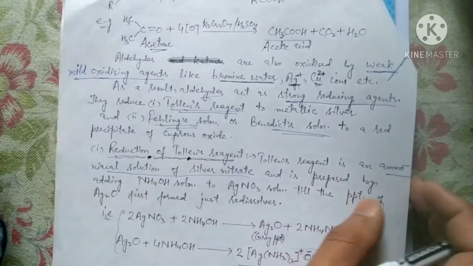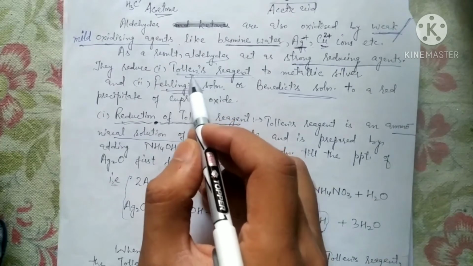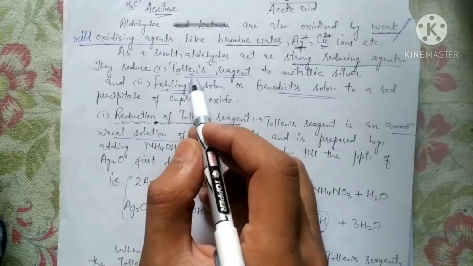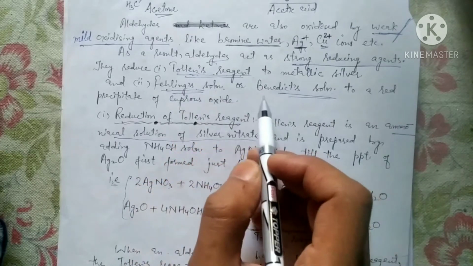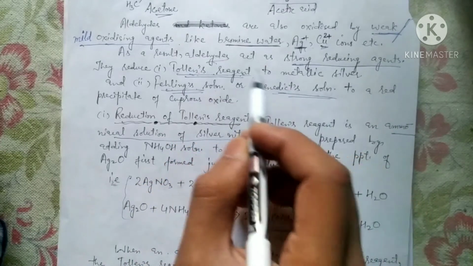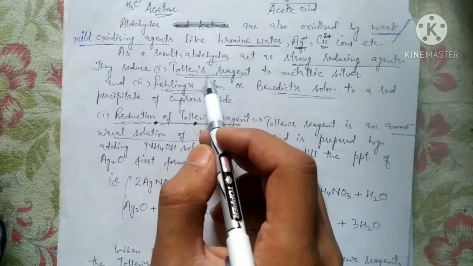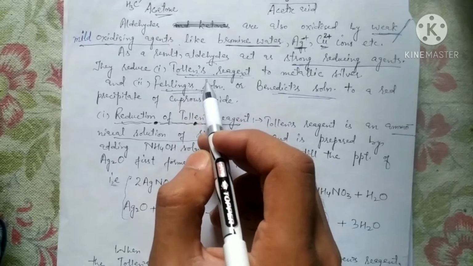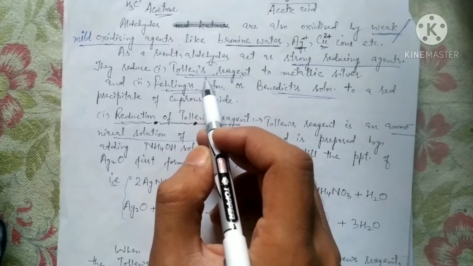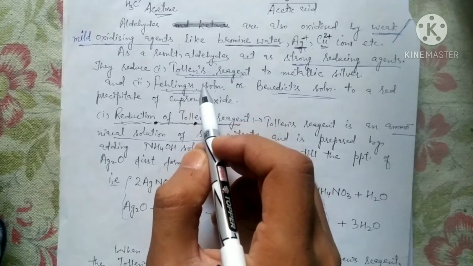We also have two well-known mild oxidizing agents: Tollens reagent and Fehling's solution, or Benedict's solution. These three reagents are mild oxidizing agents. They have the tendency to oxidize aldehydes, but not ketones.